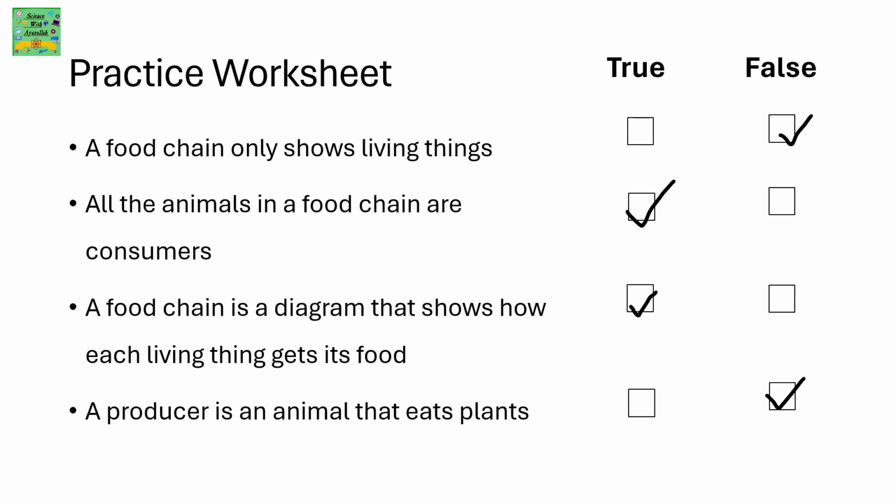Practice worksheet. A food chain only shows living things. It's false. All the animals in a food chain are consumers. It's true. A food chain is a diagram that shows how each living thing gets its food. It's true. A producer is an animal that eats plants. That's false. A producer is a plant that is eaten by an animal.